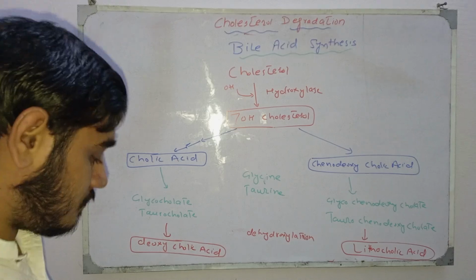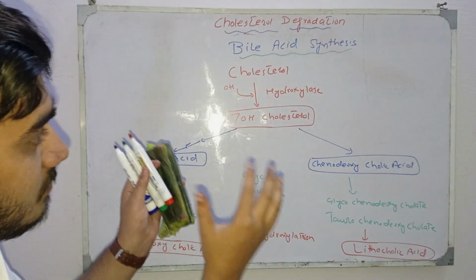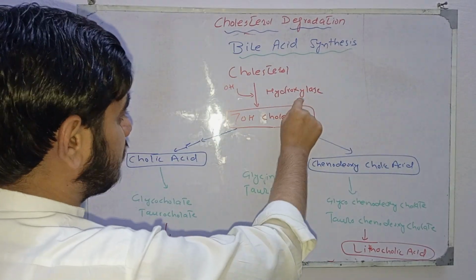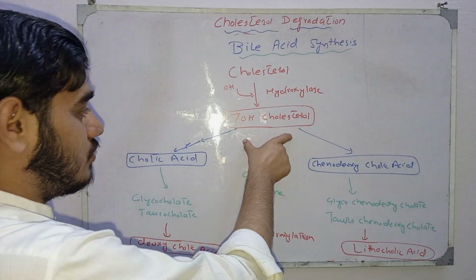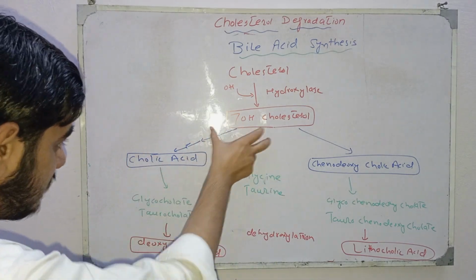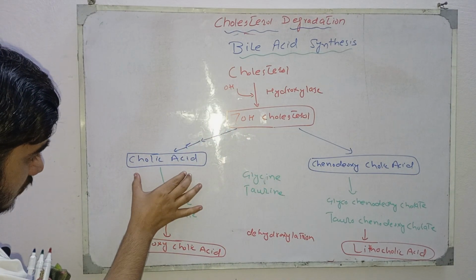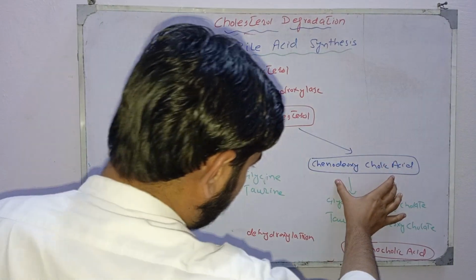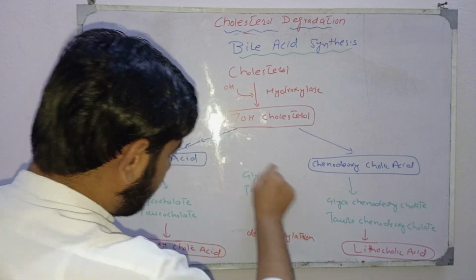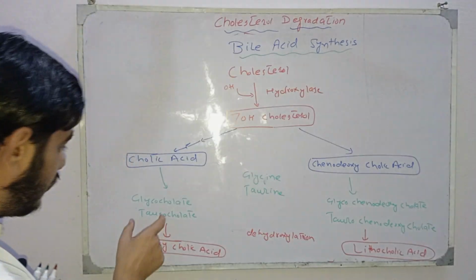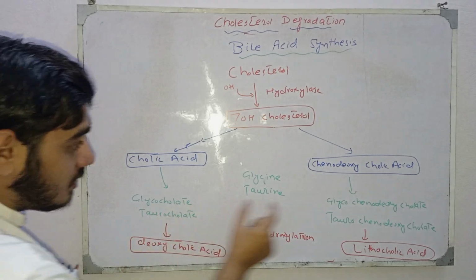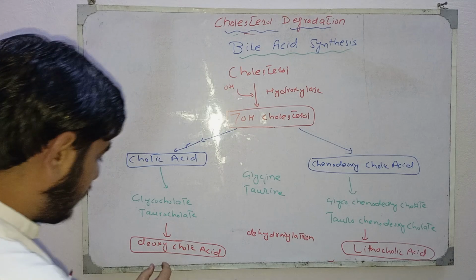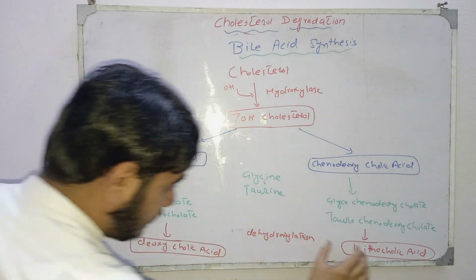Okay, students, in this way the synthesis of bile acid takes place. Cholesterol, upon action of hydroxylase enzyme, converts into 7 hydroxycholesterol. Through multiple steps, this converts into cholic acid and also into chenodeoxycholic acid. Upon conjugation with glycine and taurine, they are converted into glycocholate, taurocholate, glycochenodeoxycholate, taurochenodeoxycholate, and upon dehydroxylation, they are converted into deoxycholic acid and lithocholic acid.